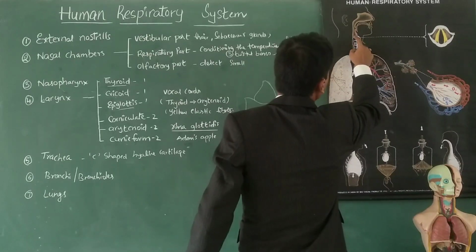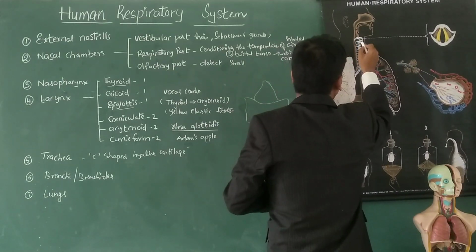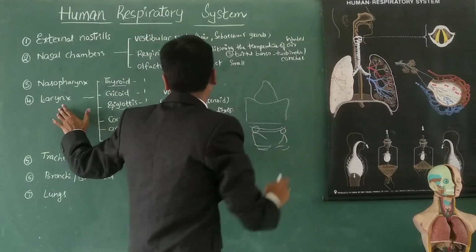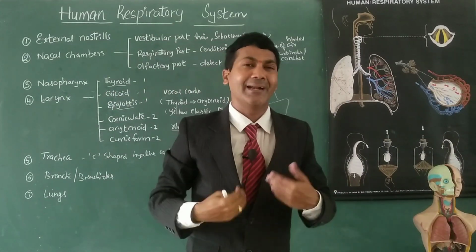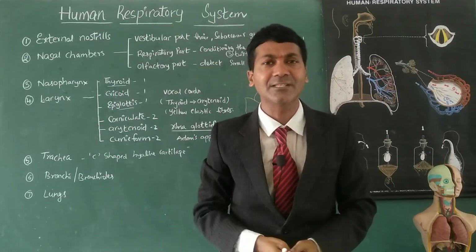Now you can see here this one. So this box-like structure is known as larynx, which helps in generating sound. And how can it generate the sound?